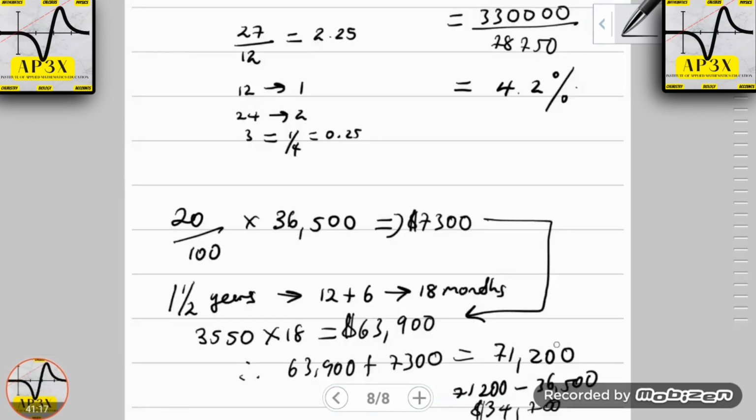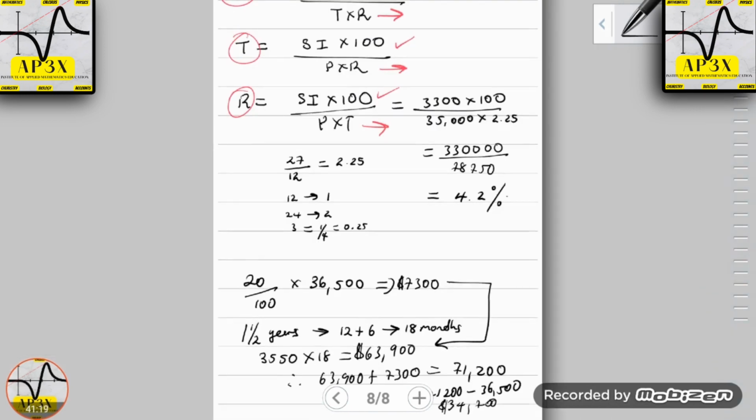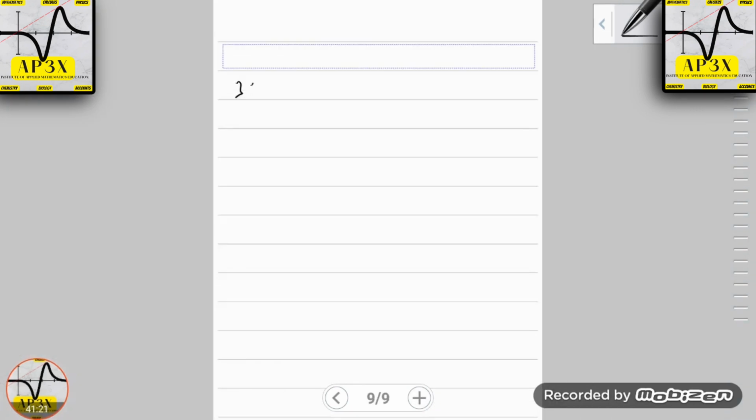So the interest that was earned was $34,700, and that would be compared to the initial amount that was charged, so that's $36,500, times 100%.